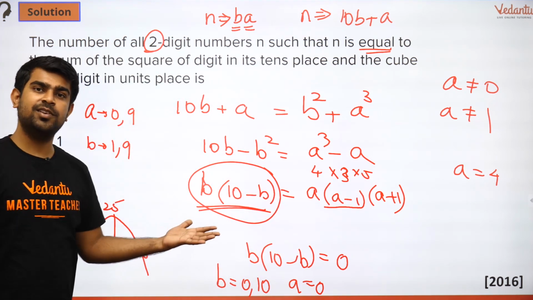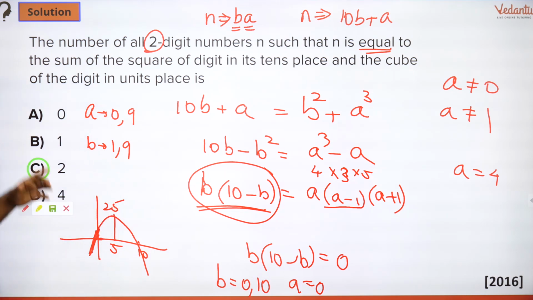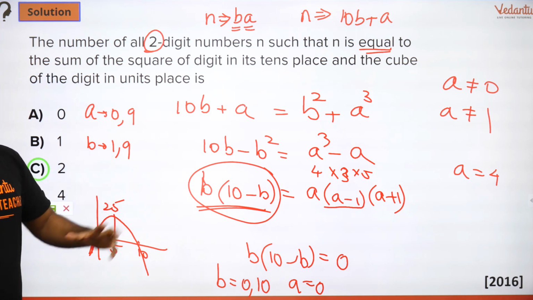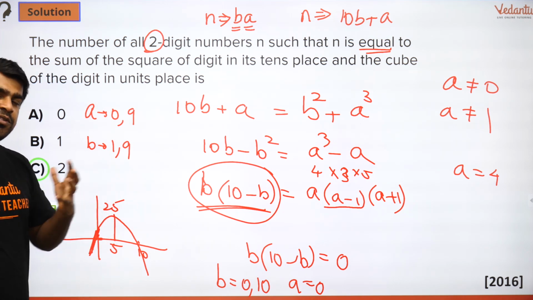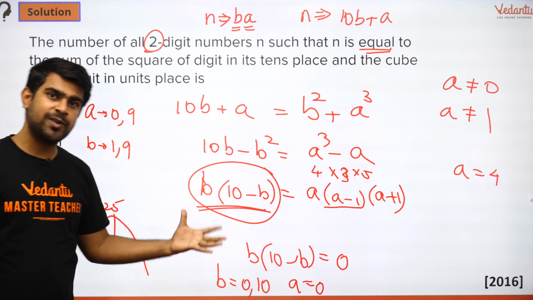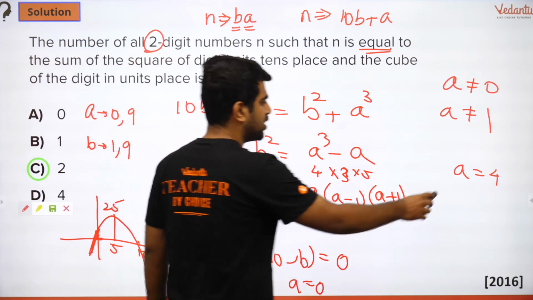But what is the maximum value of my left hand side? Now do you realize why I did that? So this mix of graph, quadratic and fast solving by cases, you should know. You should use that in exams. That gives you a lot of advantage. Okay. So my left hand side maximum value is 25 and my right hand side is taking 60 now. So obviously it's wrong. So a cannot be 4.